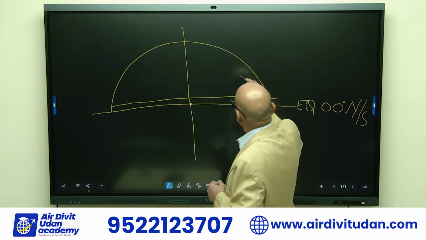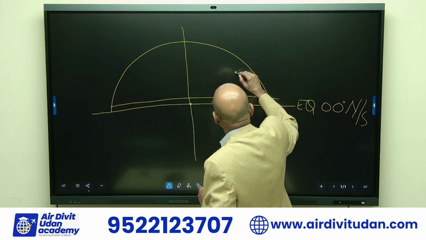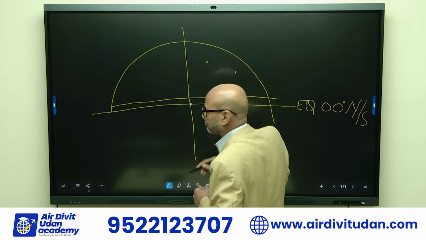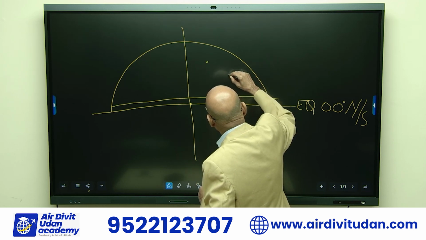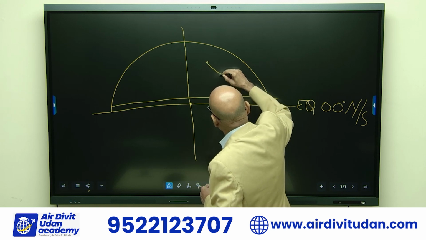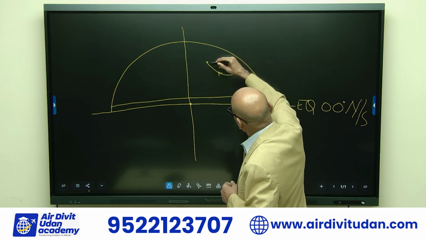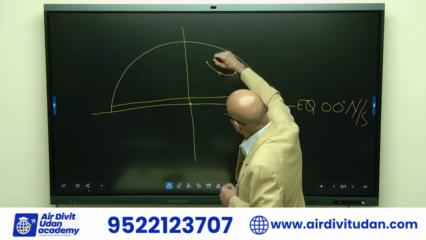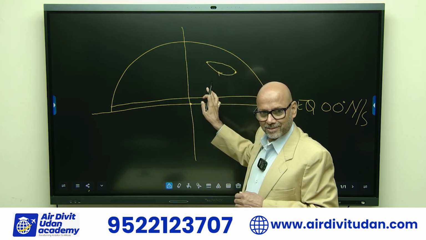If I have to fly, let's say from a point here to a point here, if I go rhumb line, my track will be something like this, isn't it? In this direction. My great circle will be something like this. So this distance is smaller than this distance.